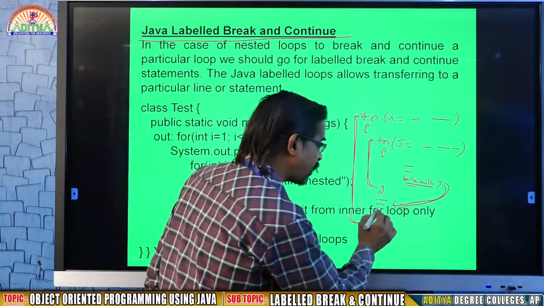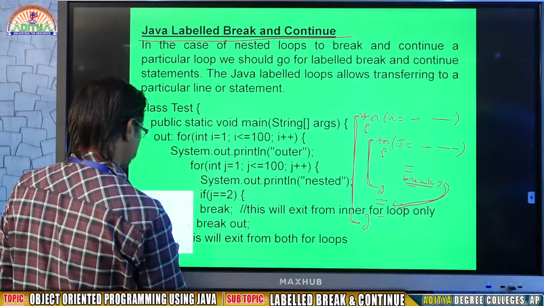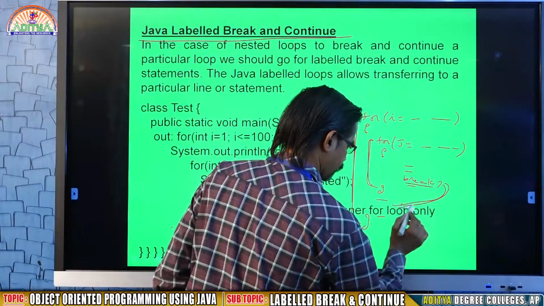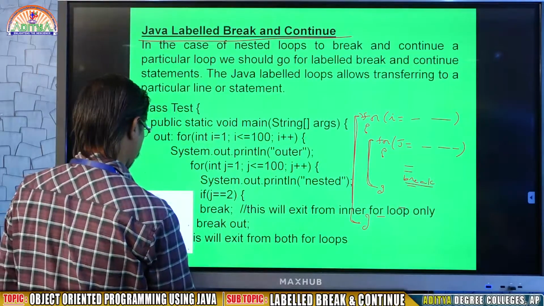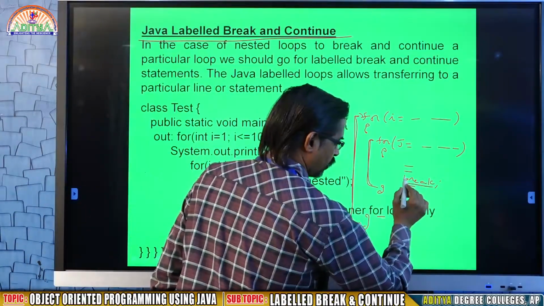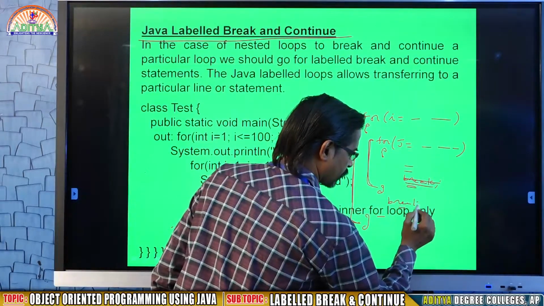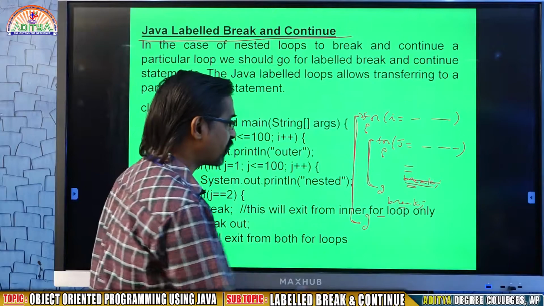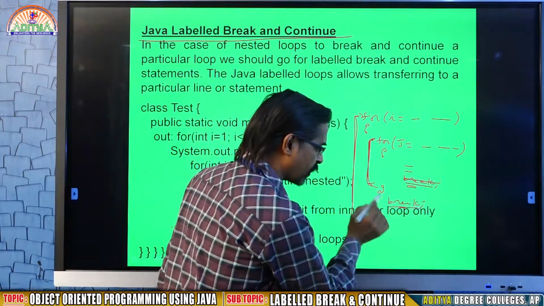Whereas if you write break statement, so okay, leave this statement break. I am writing break here in the first loop. That means the inner loop is as usual, but in the outer loop I use the word break.